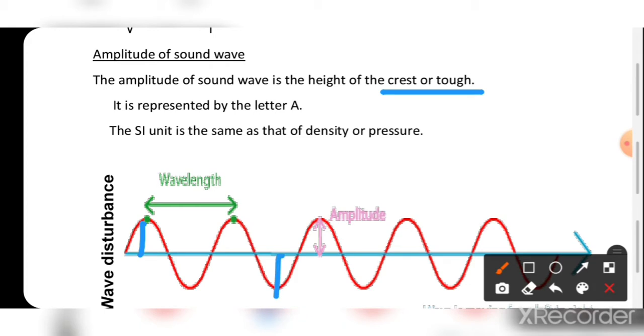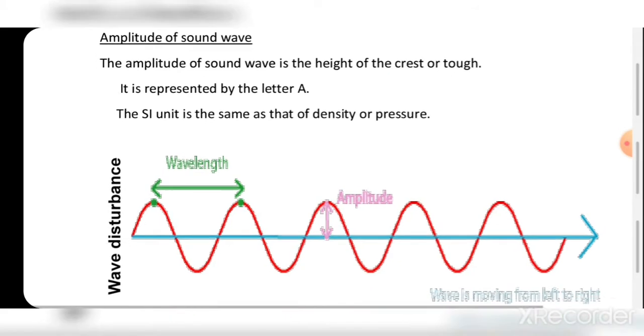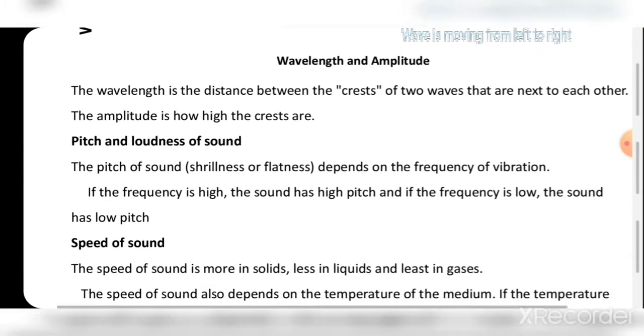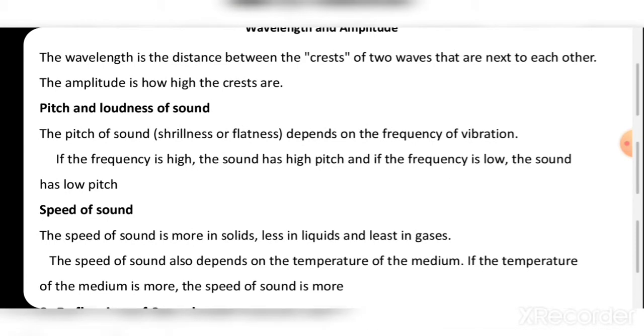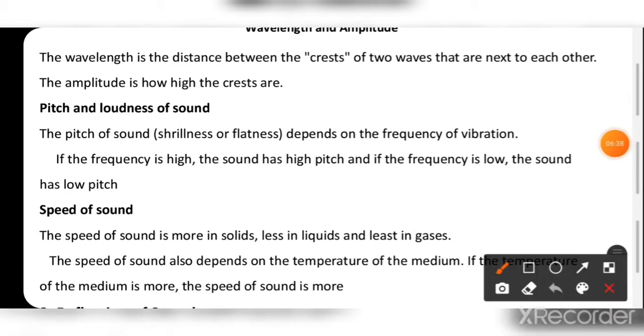This is a trough, and this is the wavelength. The distance between two crests is called the wavelength. Here are two crests. The distance between the two crests is called the wavelength. The wavelength is the distance between two consecutive crests, or two waves next to each other.